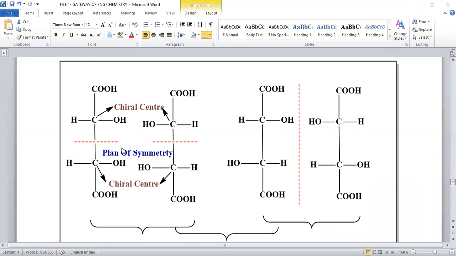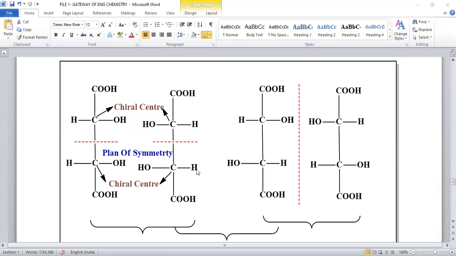When we shift this OH group to the left side, this is another isomer. And when we take the mirror image of this one, this is another isomer. These 4 possible structures are given for tartaric acid. Tartaric acid is a dicarboxylic acid, a dihydroxy compound. So we have 4 possibilities.